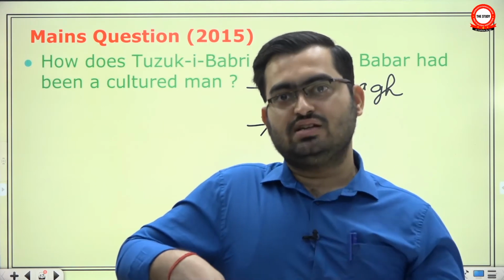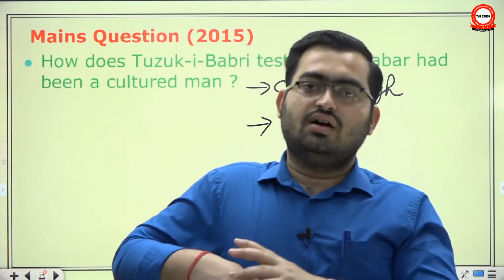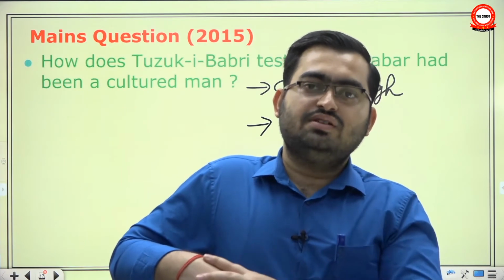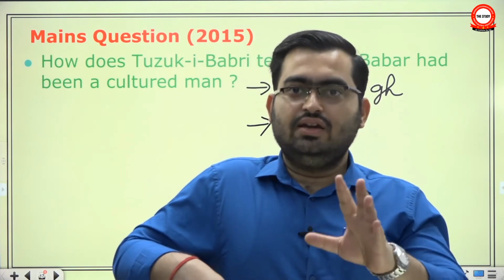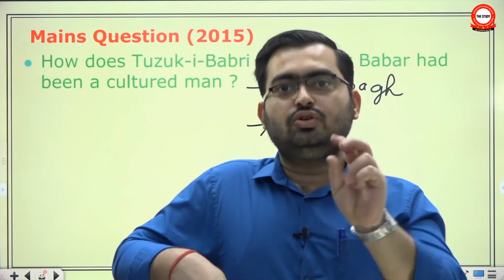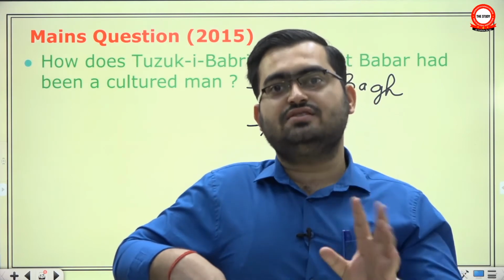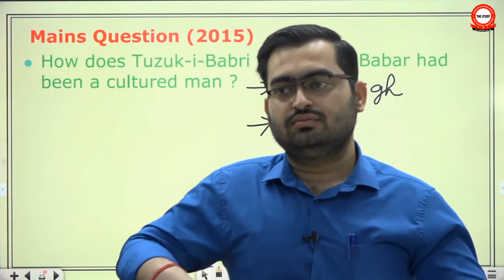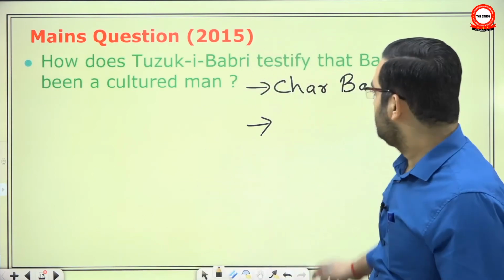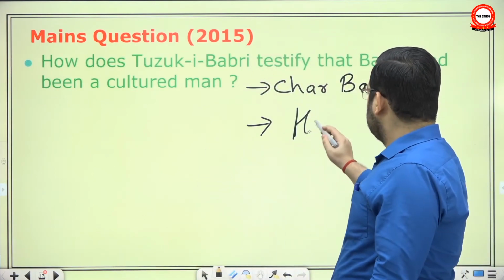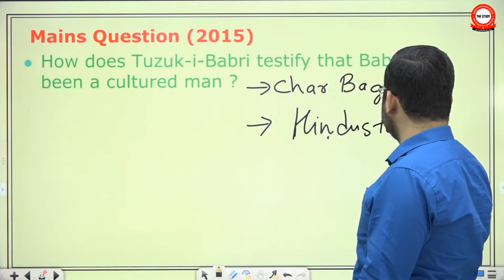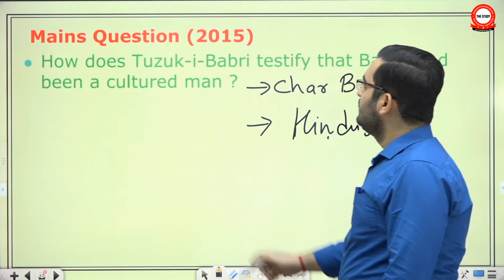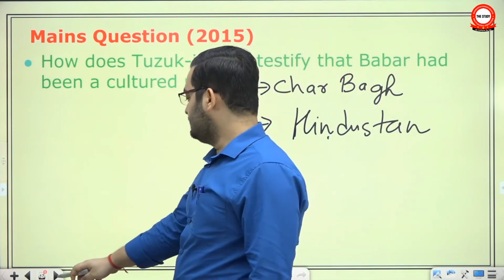So you can use that example also, that he was not only interested in his own achievements, he also talked about the things he saw around himself. So if it's a 10 marker, you can at least give 2 examples that will at least fetch you average marks. At least. So even when you haven't studied the reference books very closely, even by using 2 examples from NCERT, this question can be answered.